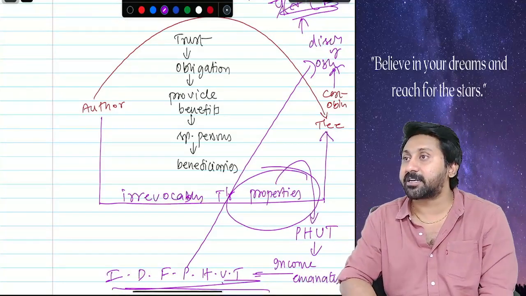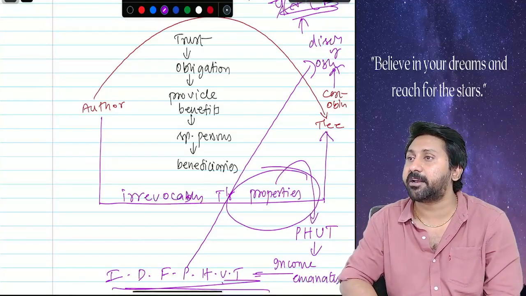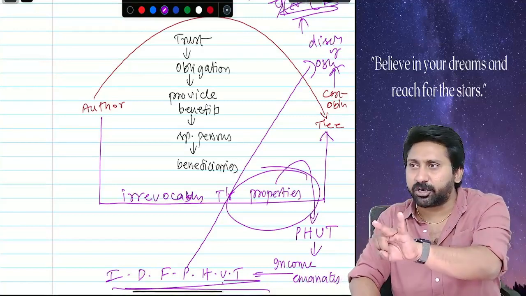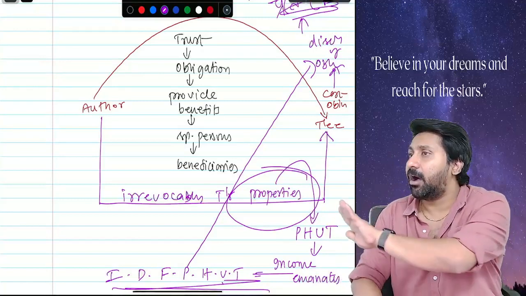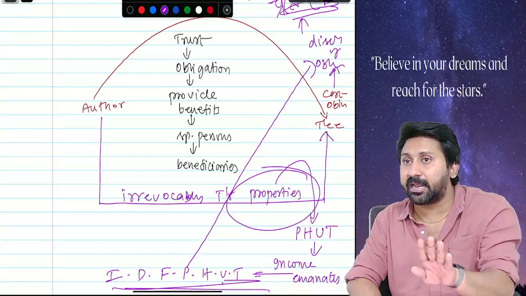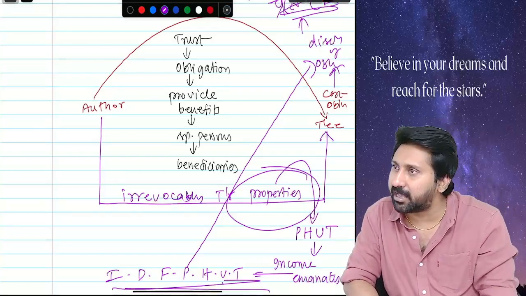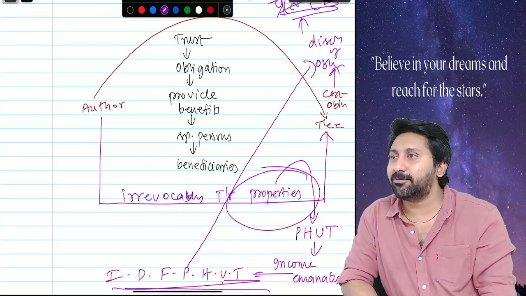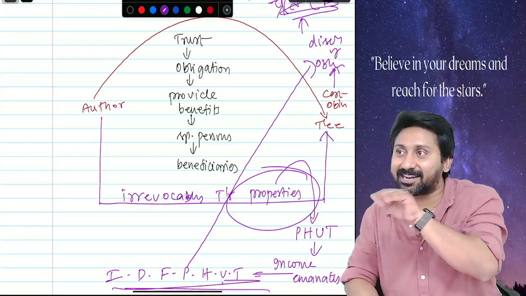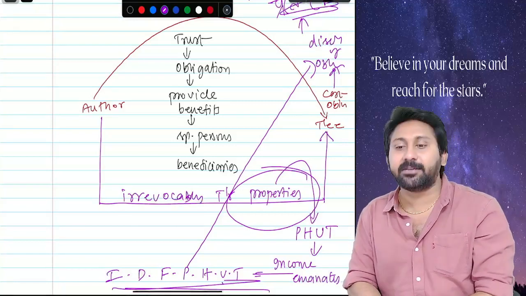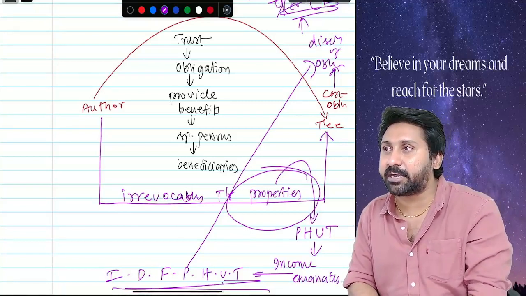Because trustee is a separate legal entity or not? Not a separate entity. Partnership, HUF, trust, all these are not separate legal entities at all. You can't tax them. Then you will get a doubt now, if you really understand what I said. Sir, you said wrong. In income tax, partnership is separately taxable at the rate of 30%.